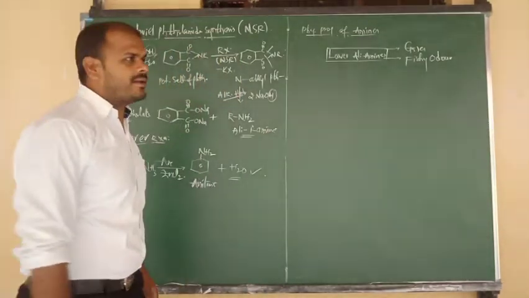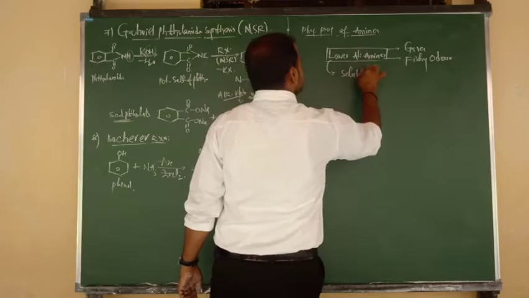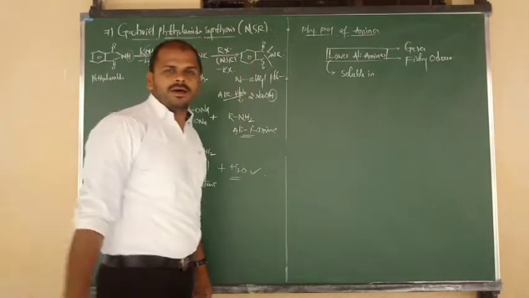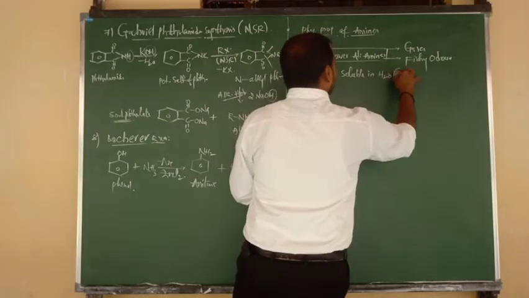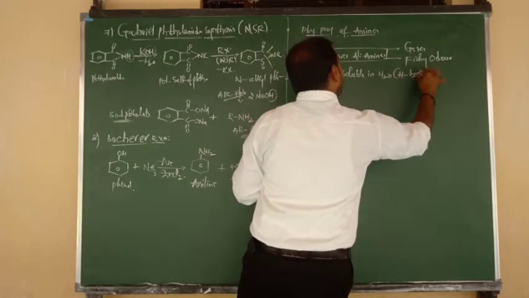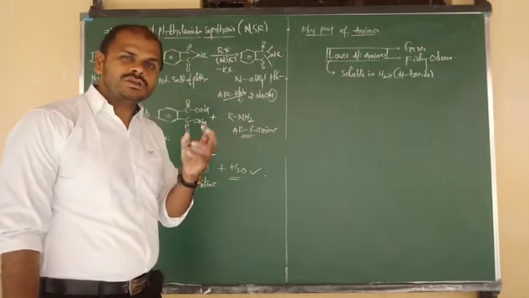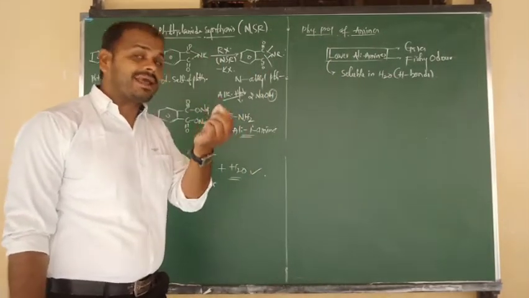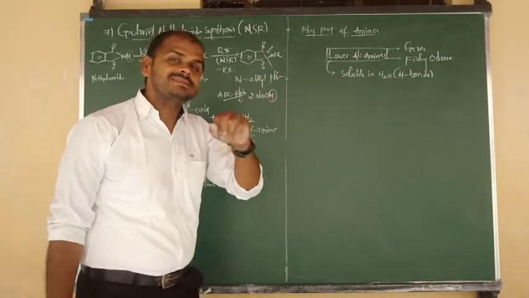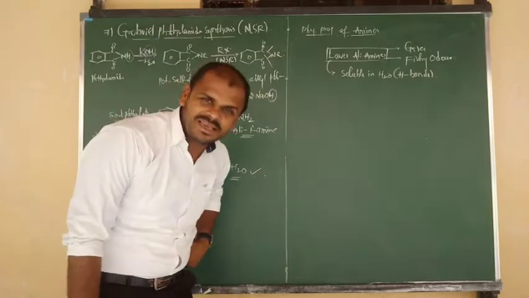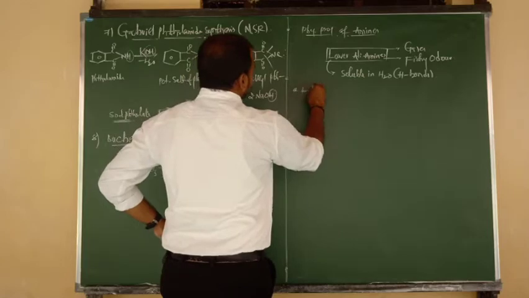And one more thing we can say: lower amines are soluble in water, because they can easily form intermolecular hydrogen bonds. So lower aliphatic amines, due to their sterically free methyl and simple alkyl groups, can easily form hydrogen bonds and can easily dissolve in water. Samajh gaye? Good.